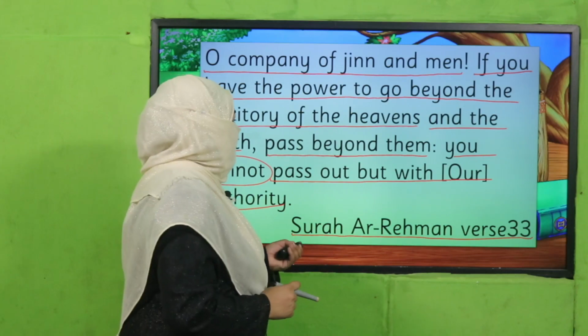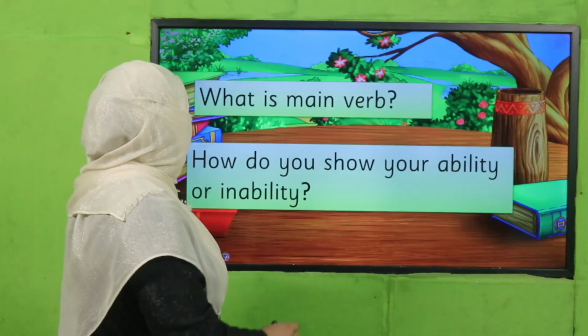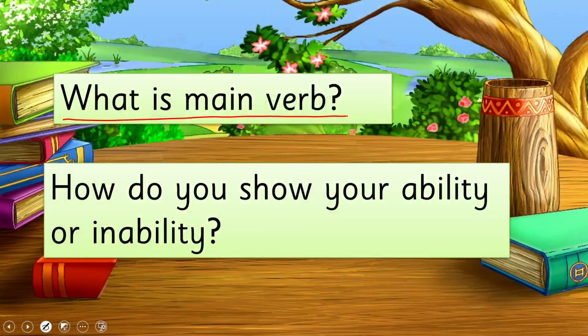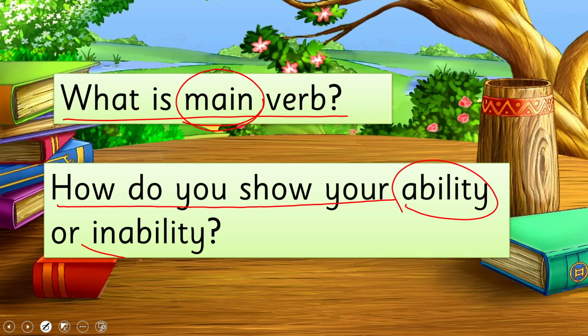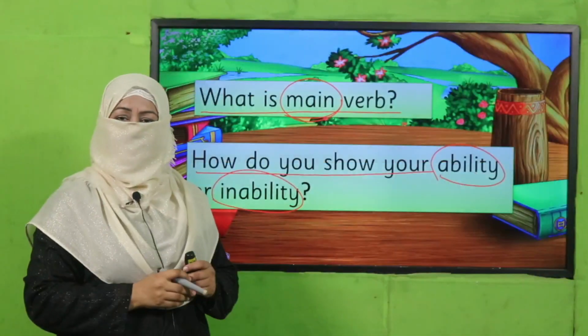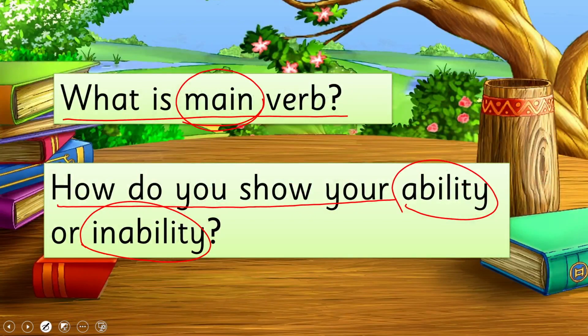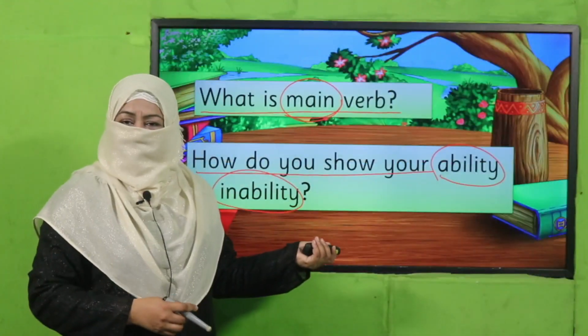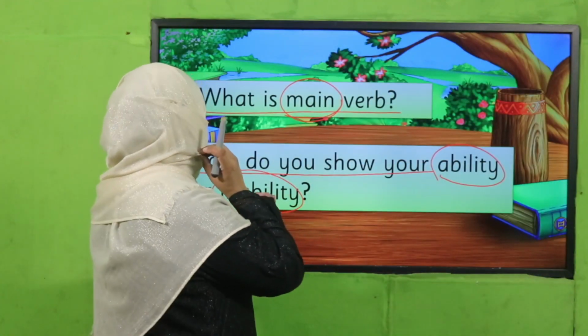All right, so today we'll learn about it. Now you tell me, what is a main verb? Yesterday we talked about it. I hope you remember. And how do you show your ability and inability? Pause the video, answer these questions to your teacher, and then come back. Yes, my dear students, I hope you remember. Yesterday we talked about it.